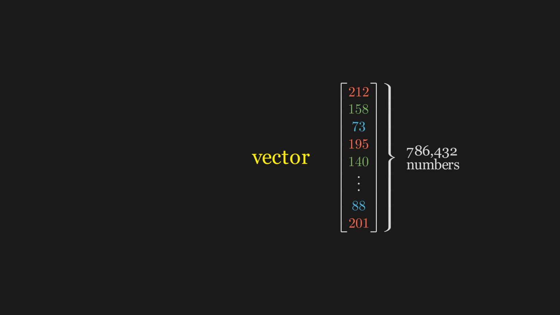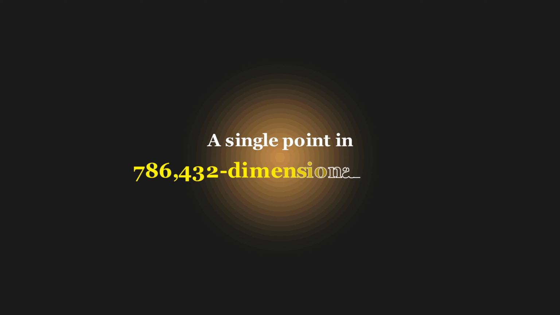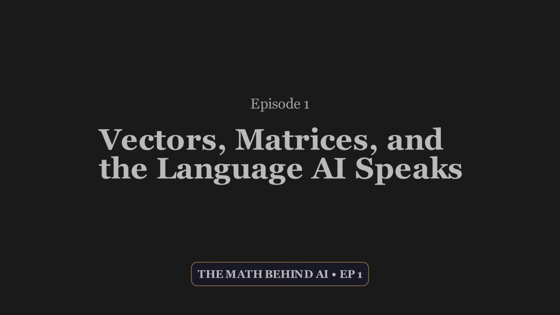To AI, this cat is not a picture. It is a single point, floating in a 786,432 dimensional space. And to understand modern AI, you need to understand how math moves these points through space. This is the language AI speaks.